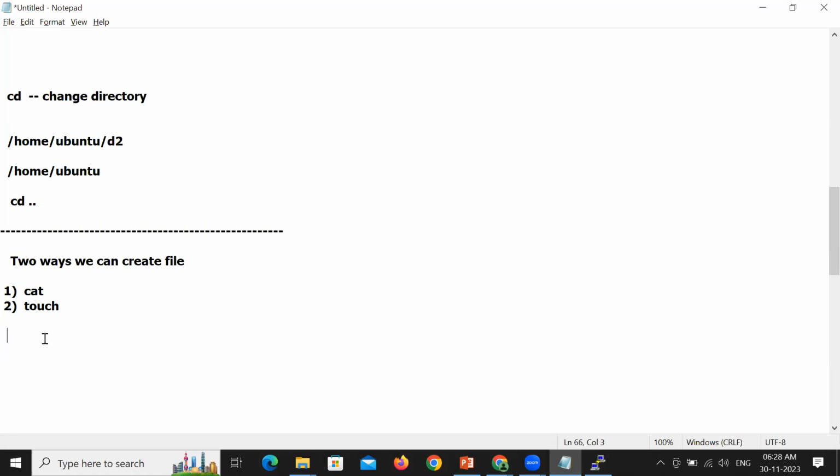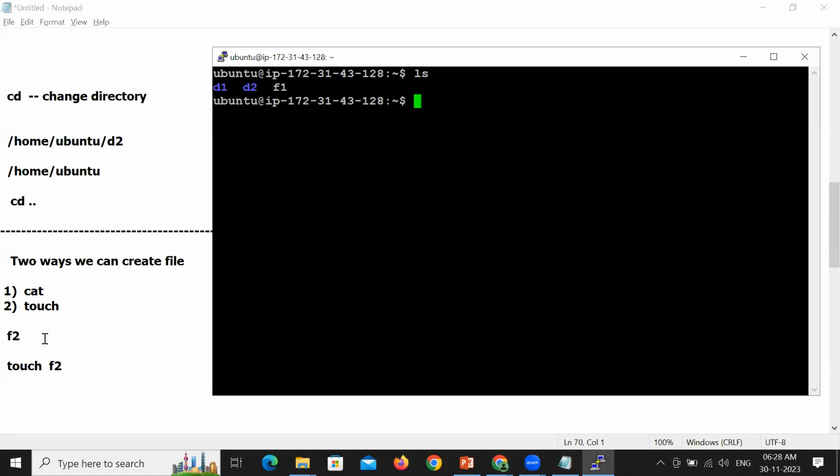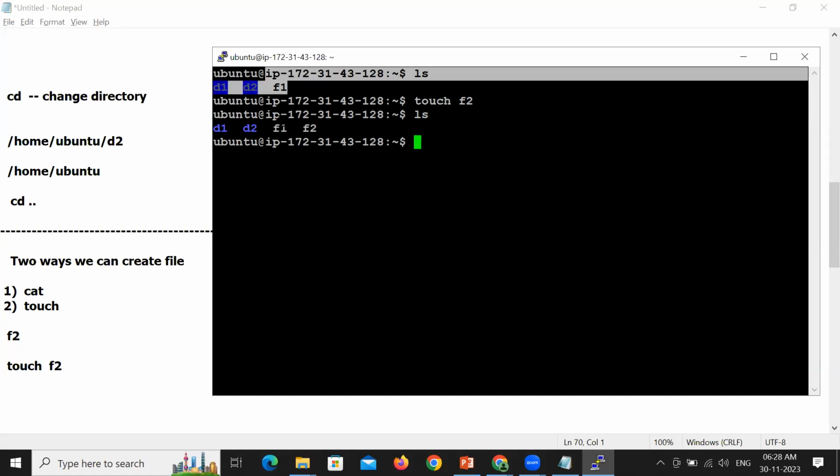Let's experience the touch command. I want to create a file with the name F2. Very simple. Please use touch F2. The file gets created. As simple as that. Please observe here. File got created. ls. We have F1 and F2. Previously, we had only F1.